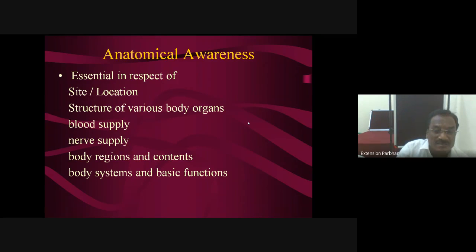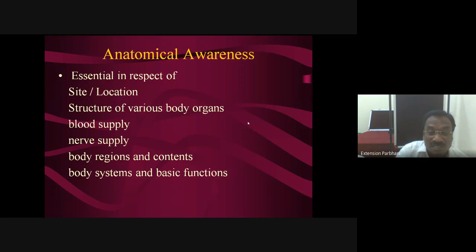And these body regions and their contents, such as the thoracic region or thoracic cavity and its contents. You must have a brief idea about how organs like the lungs, heart, esophagus, and trachea are placed in that cavity. Similarly, in case of the abdomen, this is in general. Means you must have basic knowledge of anatomical body regions and their contents.